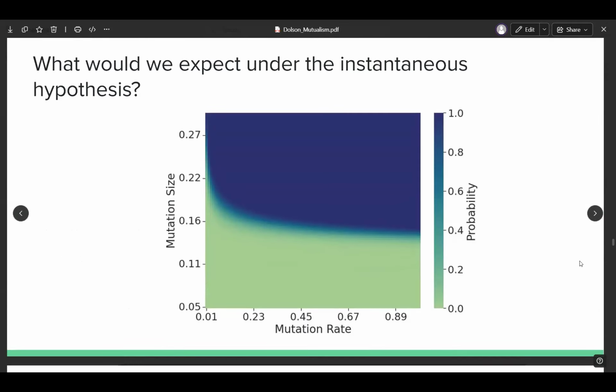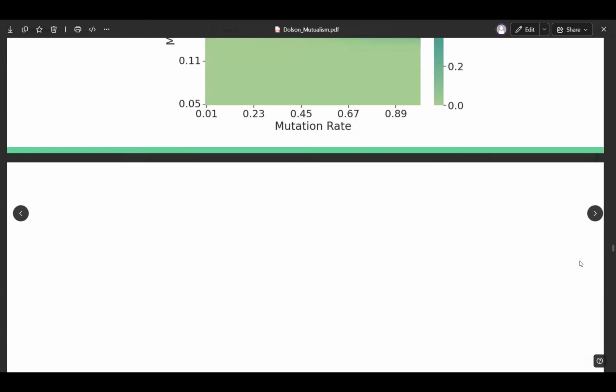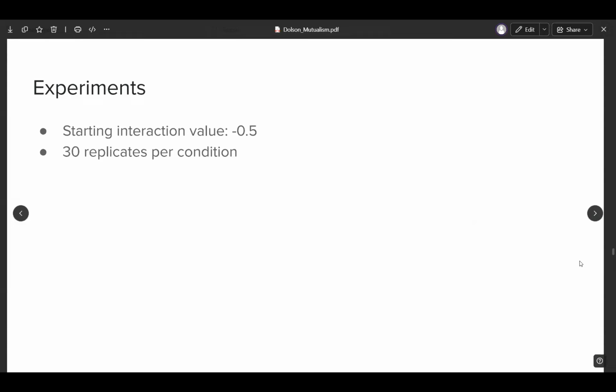So we can plot this as a heat map. Here along the x-axis, we've got mutation rate. On the y-axis, we have mutation size. The color here is indicating the probability of evolving mutualism. And you can see it's a pretty steep transition between the region where we would expect mutualism to evolve and the region where we would expect it to not. There's a small little interstitial space where it might or might not. And so we can see if we see the same thing in Symbulation.